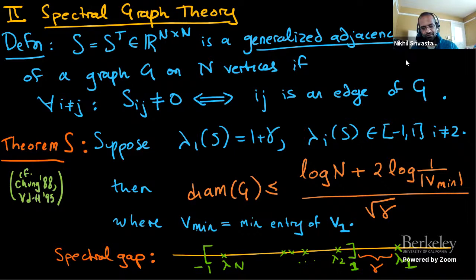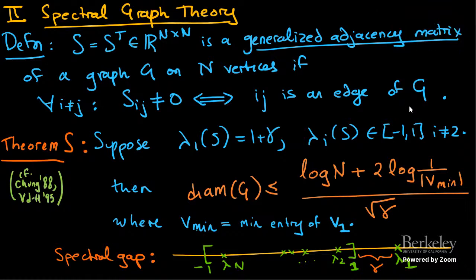All the eigenvalues have some real eigenvectors. I'm going to look at the one corresponding to the special eigenvalue lambda 1 and look at the minimum absolute value of one of its entries. Then the claim is the diameter is at most log n plus 2 log 1 over v min, over square root gamma, where gamma is the spectral gap. So what this is saying is if you find a generalized adjacency matrix with a large spectral gap and somehow manage to control its top eigenvector, you will get a diameter bound.